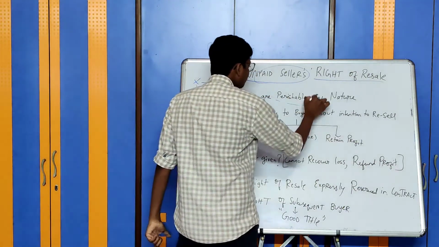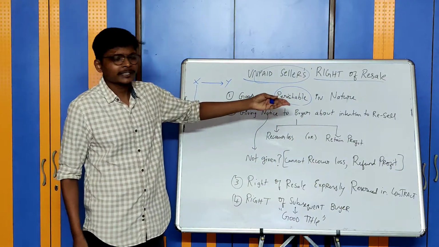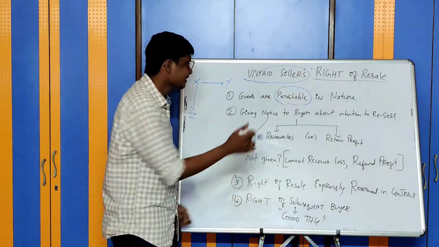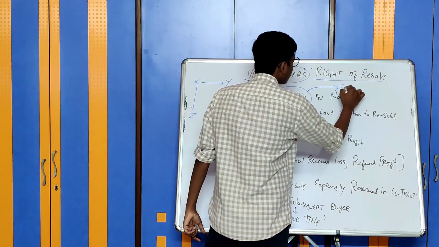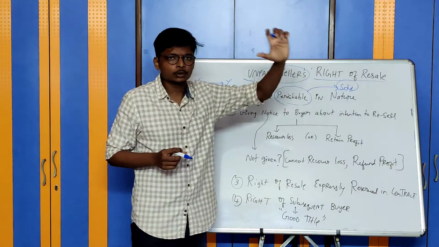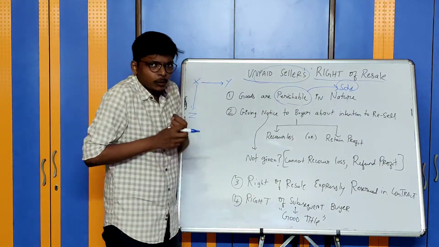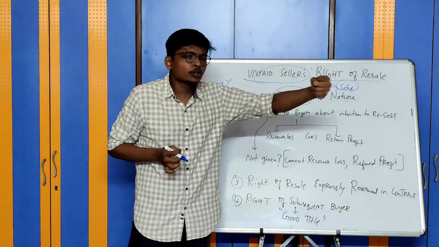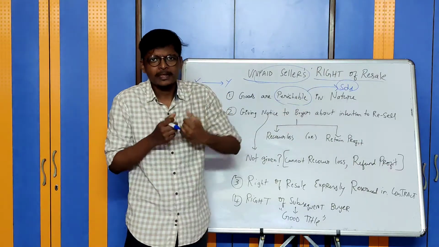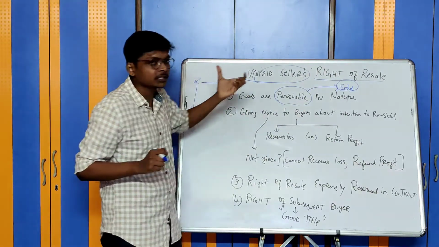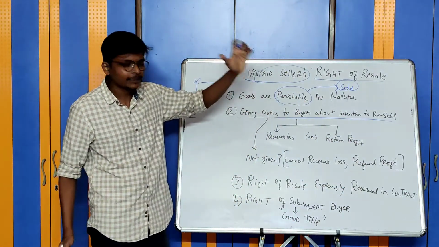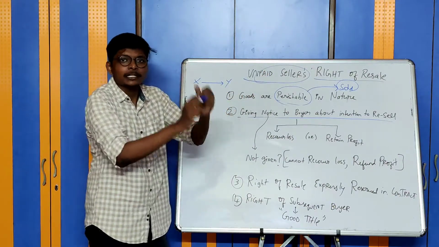First, where the goods are of a perishable nature, like milk products, fruits, vegetables, which have a very short span of life, less than 1 week or 10 days, then these kinds of goods can be sold without intimating the buyer. You can sell the goods to a third party. But normally, the unpaid seller has to give a notice to the buyer that I am going to sell these goods and give some reasonable time to the buyer to respond. Where the buyer is not responding even to this notice about the intention to resell, then the unpaid seller can sell the goods.